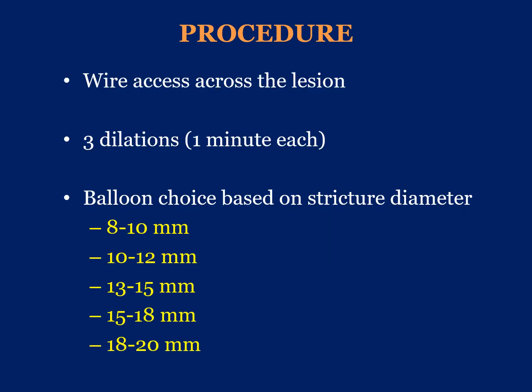The patient is typically in the left lateral decubitus position. I get to the lesion and cross the lesion with a wire. If I'm not certain whether the wire is intraluminal or not, I will inject some contrast through a catheter under fluoroscopy, determine that indeed I'm intraluminal before performing 3 dilatations, each for 1 minute.